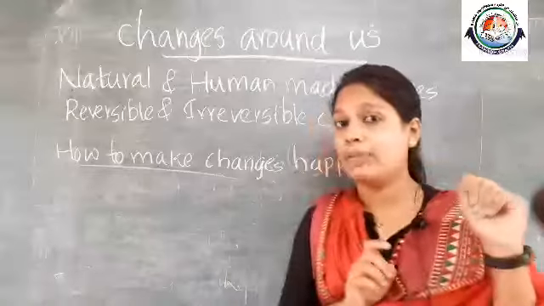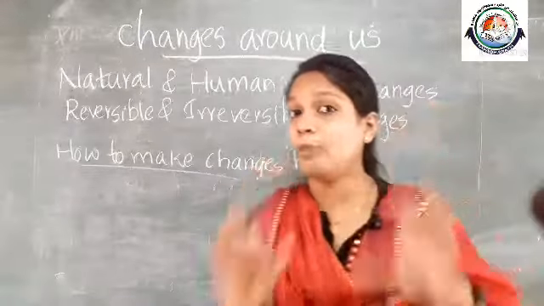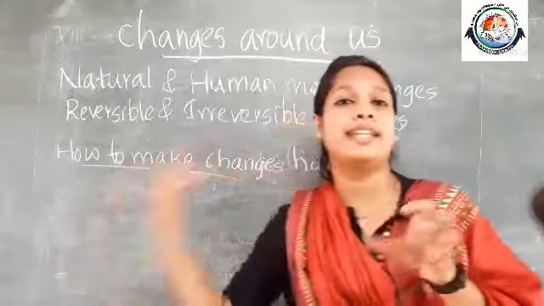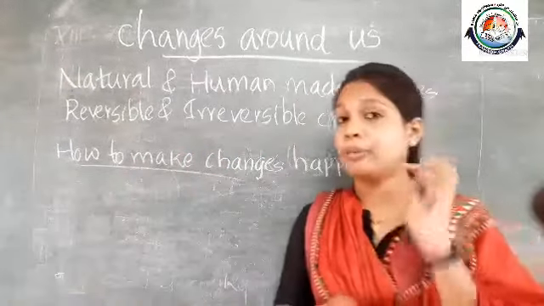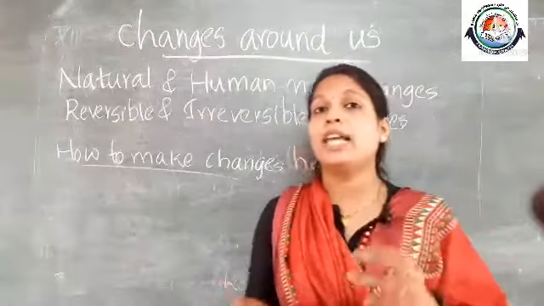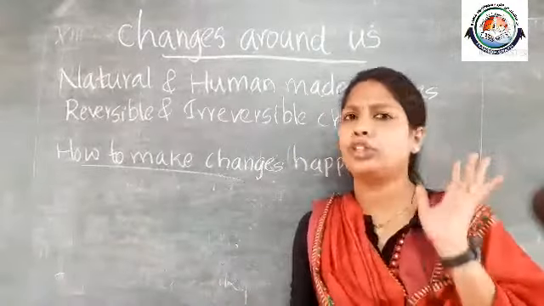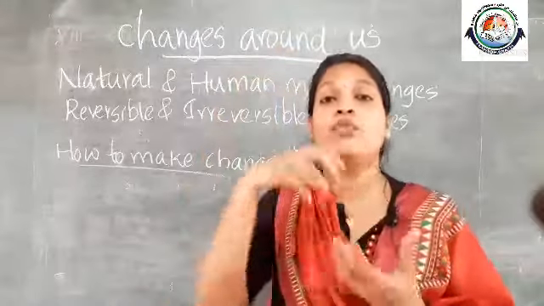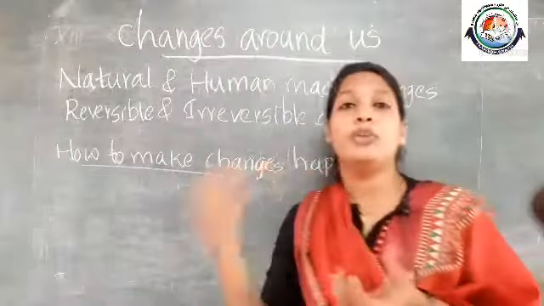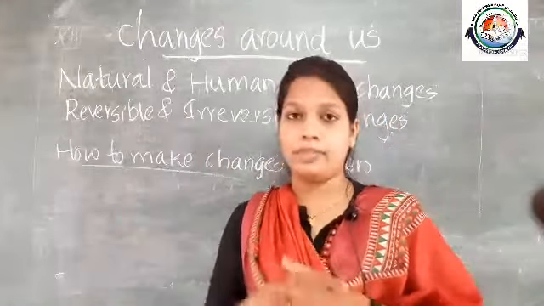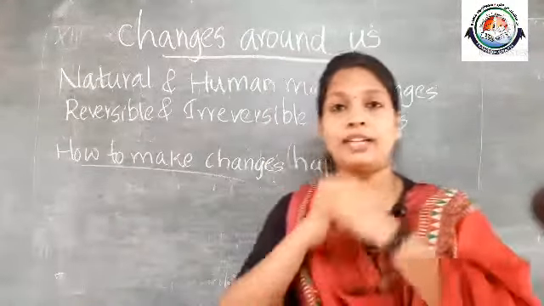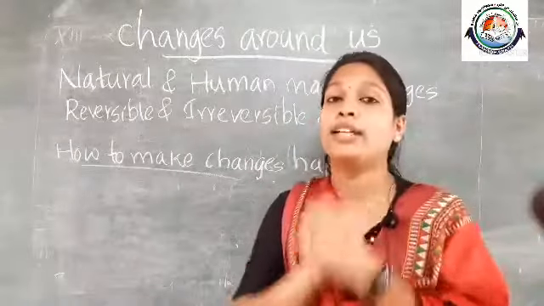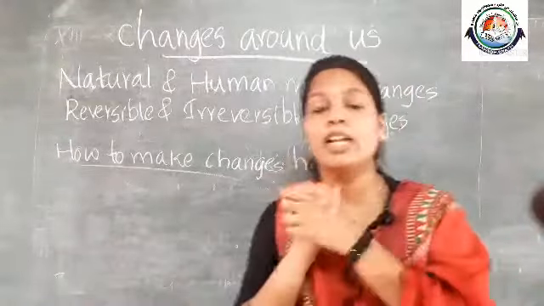And one more example is there. It is a chemical process, the conversion of quicklime into slaked lime. Quicklime is calcium hydroxide, that you need not study. When it is mixed in water, the quicklime will convert to slaked lime. And this slaked lime cannot be reverted back to quicklime. So that is also an irreversible change.